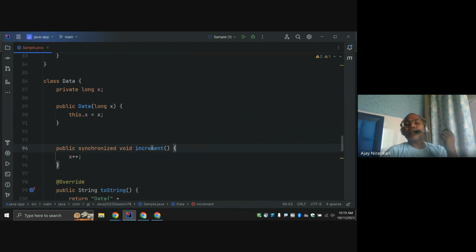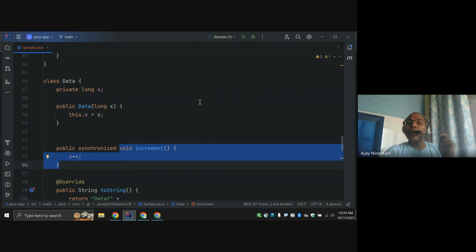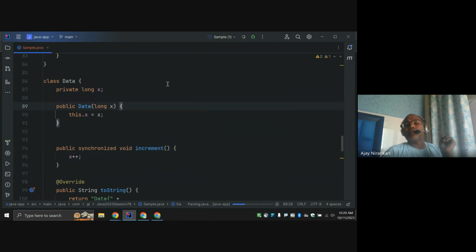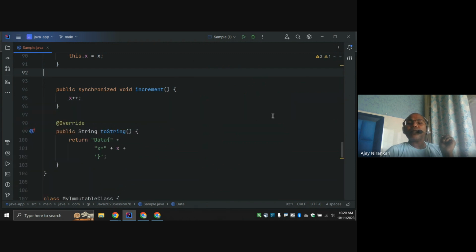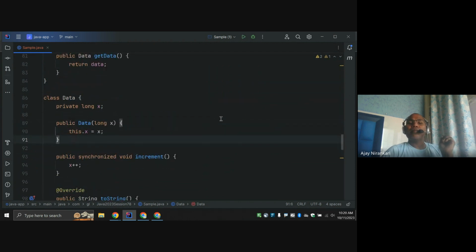You can verify this is called by different threads, and whenever you say synchronized, it means the JVM ensures this method is called by only one thread at a time. Is it clear?